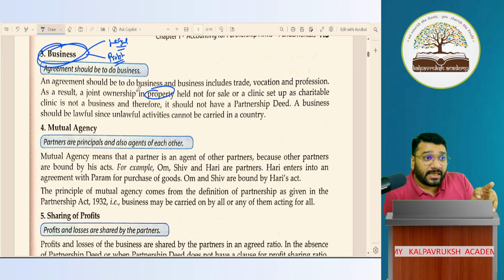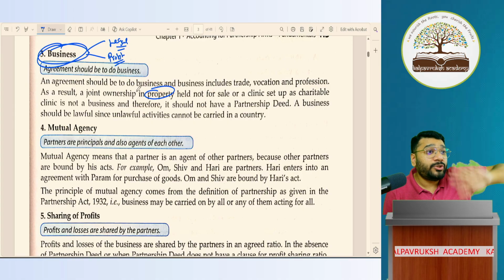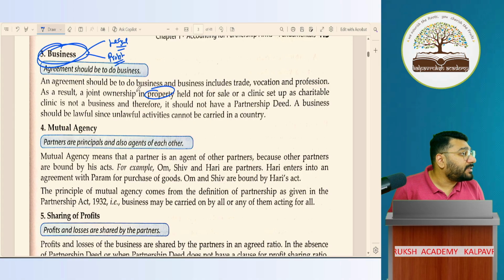So if a land is purchased with the intention not to sell, then for that purpose you cannot have a partnership business. Got it, not got it?